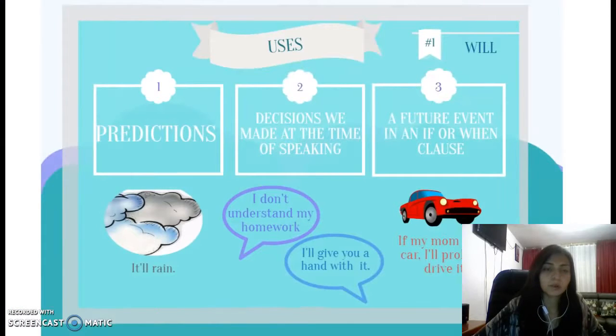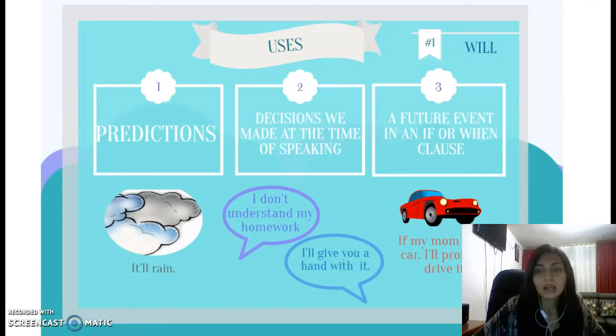The uses of will. So we can use will to talk about predictions. For example, you are looking at the sky and there is a little gray cloud, so you can say it will rain. We use it to talk about decisions we made at the time of speaking. For example, you are talking with a friend and she or he tells you, I don't understand my homework, so you can say, I'll give you a hand with it. It's a decision that you make at the time that you are having a conversation with that person.